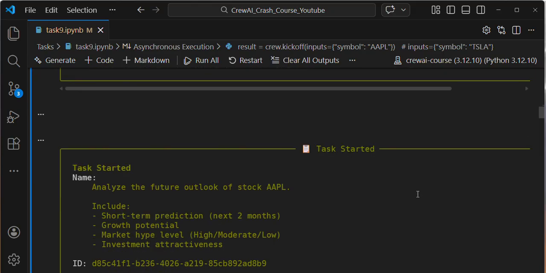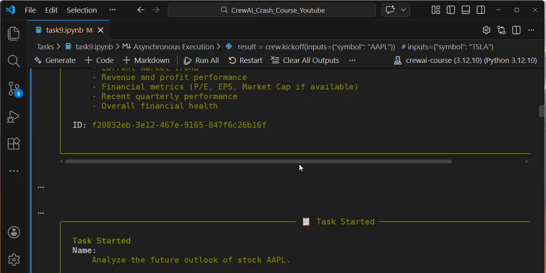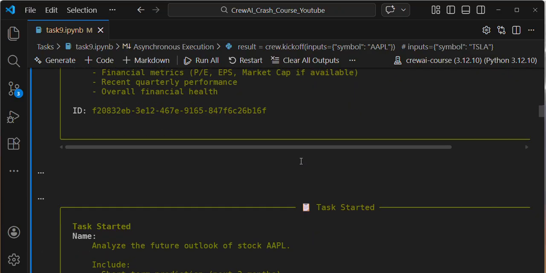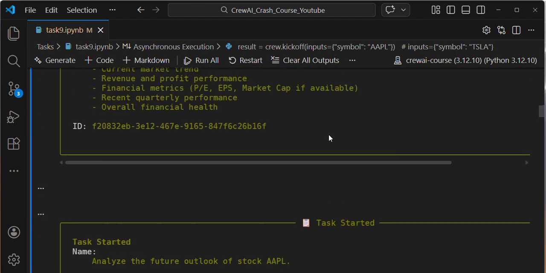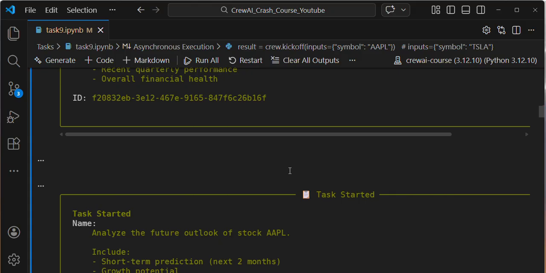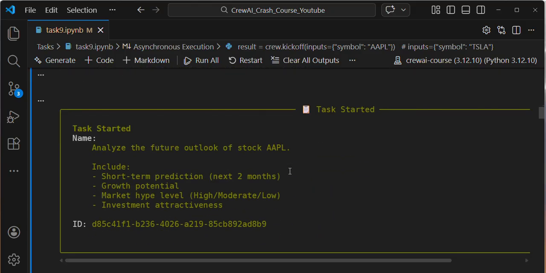And my second task will be executed concurrently, not one by one. If you see, this is my first task, this is my second task: analyze future outlook. In my first task I am defining market analysis, and in my second task I am asking the agent to perform the future outlook, right?